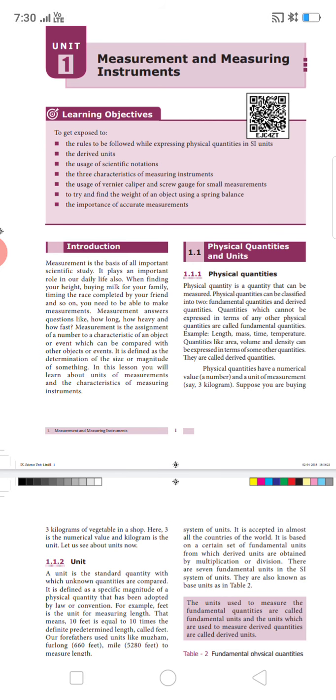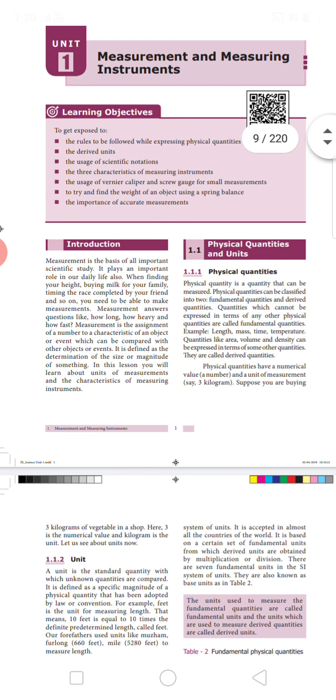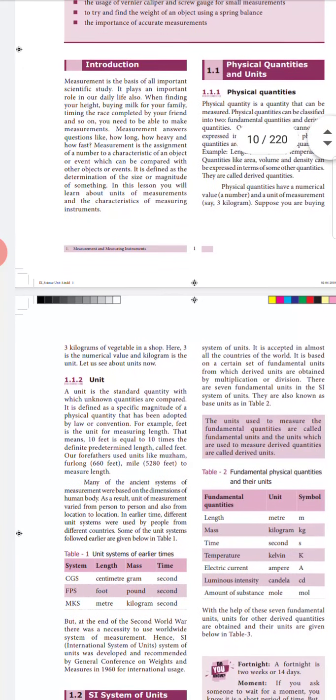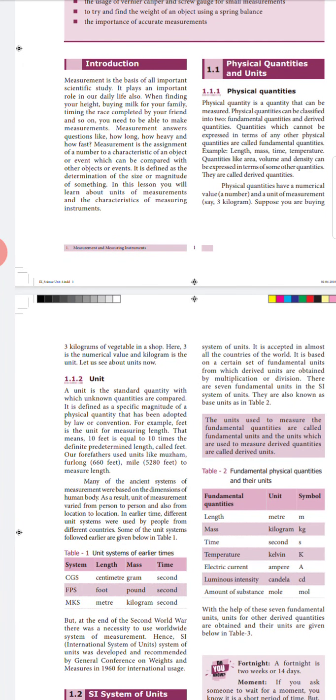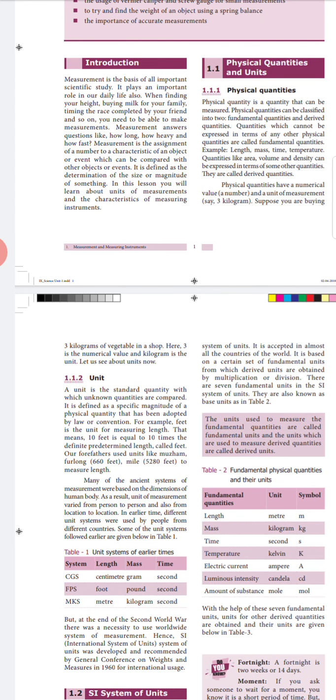These physical quantities basically have two characteristics. One is the numerical value and the other is the unit. For example, if you have 3 kg of apples, here the number 3 is the numerical value and kg is the unit of that quantity. Now, what is a unit? A unit is the standard quantity of a quantity, that is, the specific magnitude of a physical quantity is called the unit.